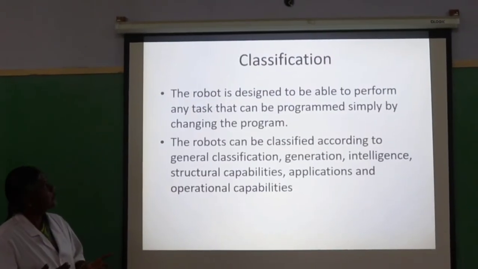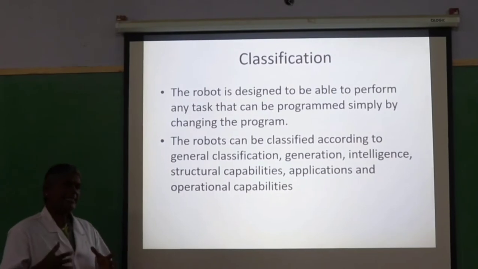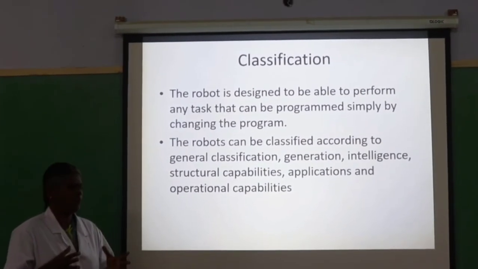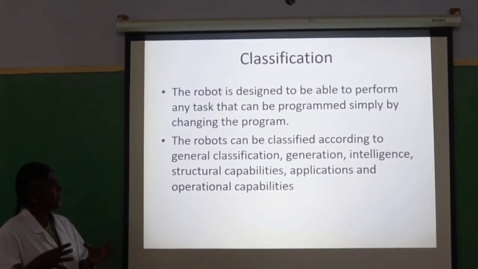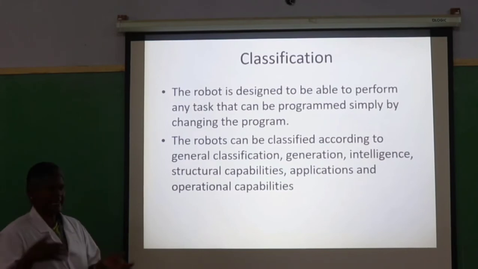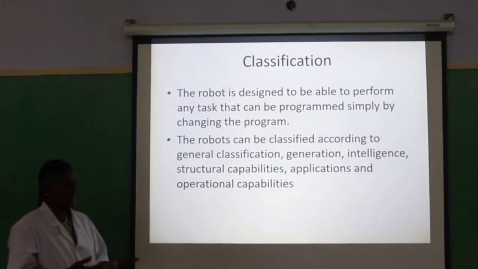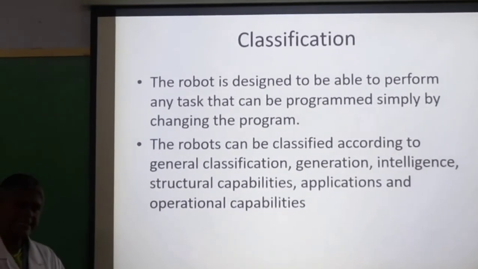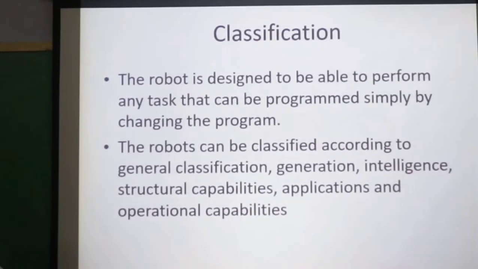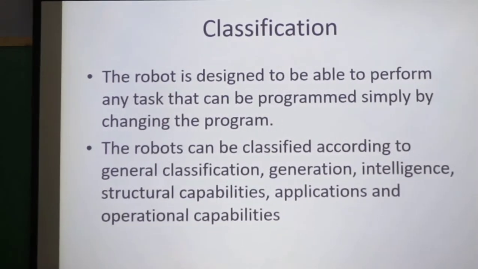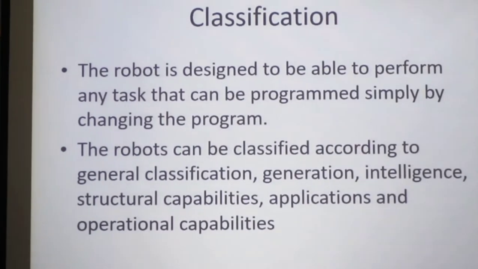Next, classification. We will concentrate on the classification of robots, and we can classify the robots according to 6 categories: general classification, and classification according to generation, intelligence, structural capabilities, applications and operational capabilities. First we will see the general classification.